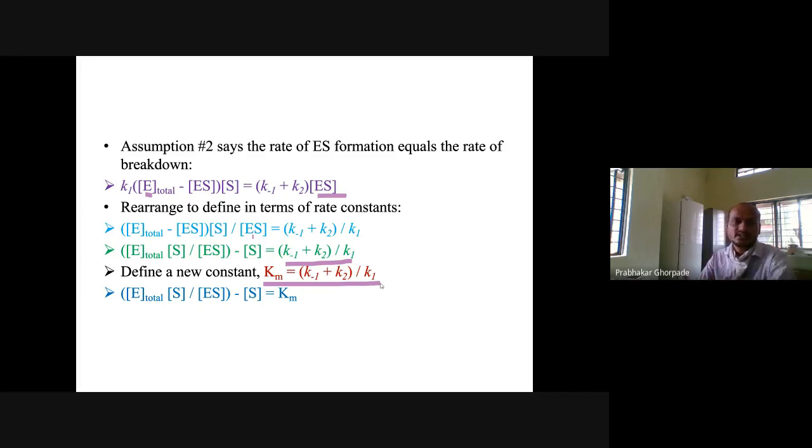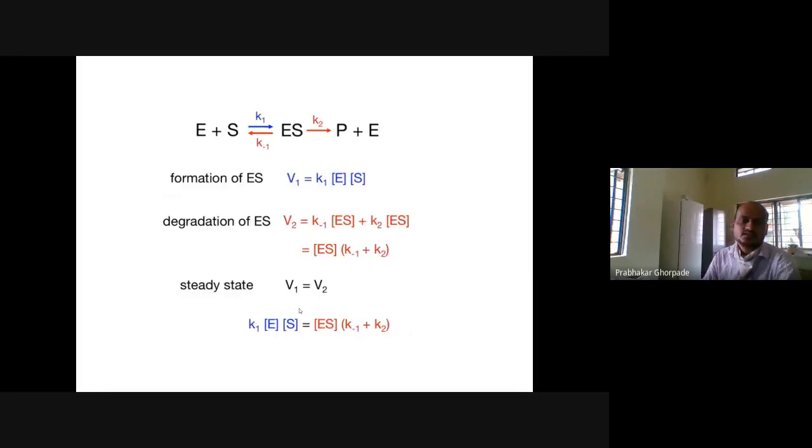That is the Michaelis Menten constant. And if you put that in, we get the total enzyme concentration multiplied by the substrate concentration, divided by the enzyme substrate concentration, is equal to Km, the Michaelis Menten constant.